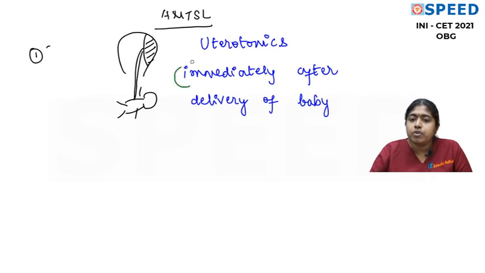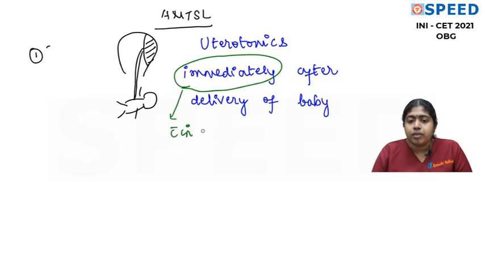What do you mean by this word immediately? This immediately means within 1 minute. That is within 60 seconds. You're not going to take so much time. Within 60 seconds of baby delivery, you are going to give uterotonics. You want the uterus to contract.